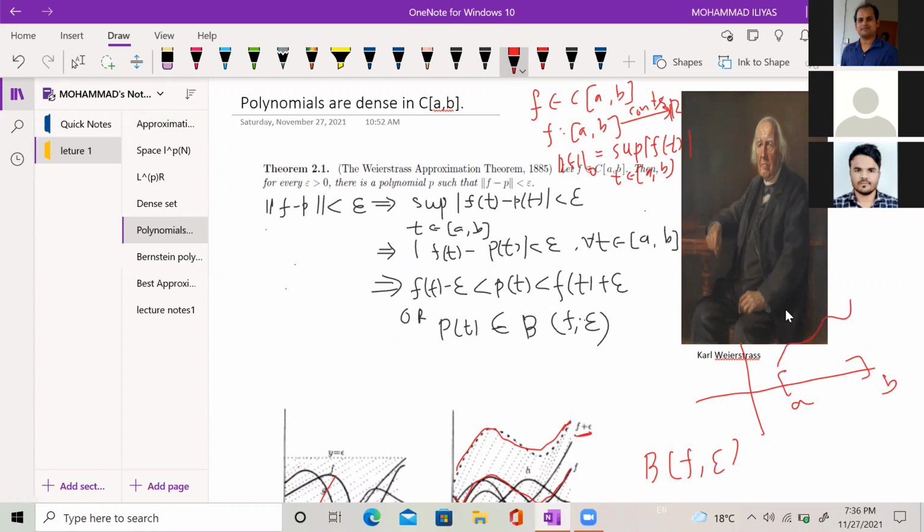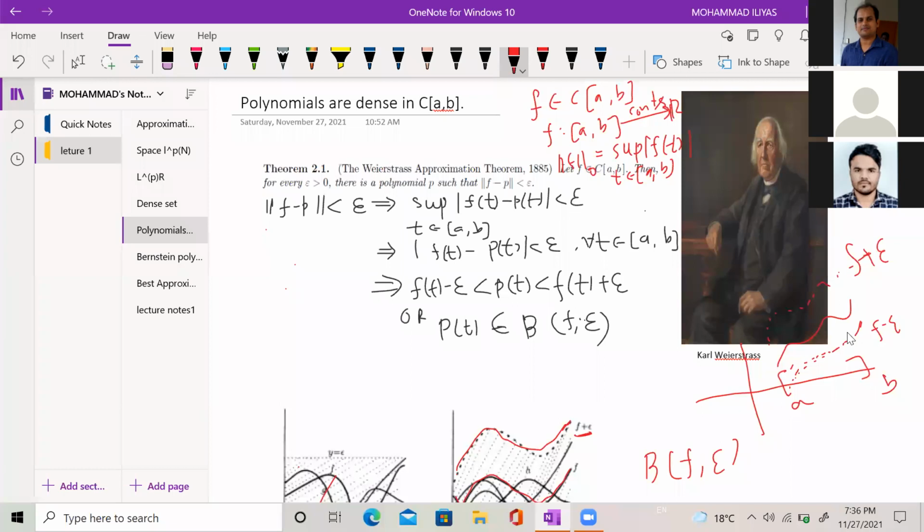Then for any epsilon positive, if you make any band, suppose this is F minus epsilon, and this is F plus epsilon. If you choose any band, then you can always find a polynomial between this band F minus epsilon, F plus epsilon, which approximates F.